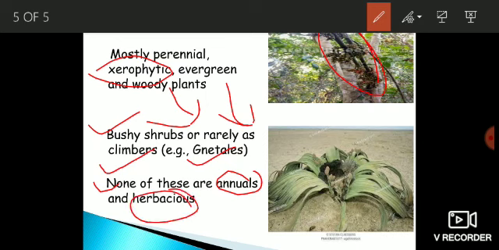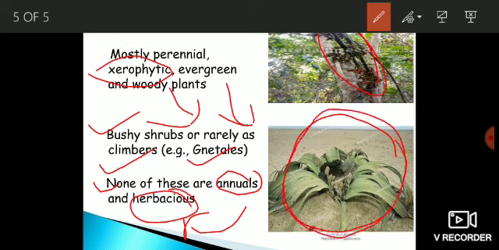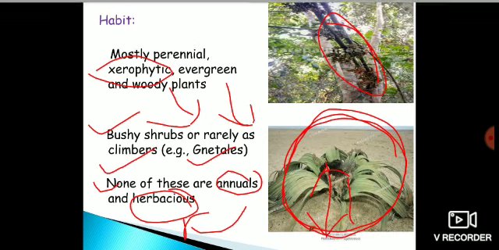So far, none of the gymnosperms has been found to be annual and herbaceous. And an interesting example of gymnosperms is Welwitschia, which has been found to grow in the hot deserts of Namibia. This is all about the distribution of gymnosperms.